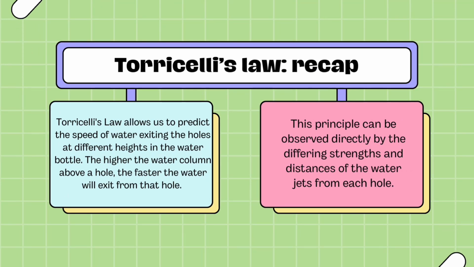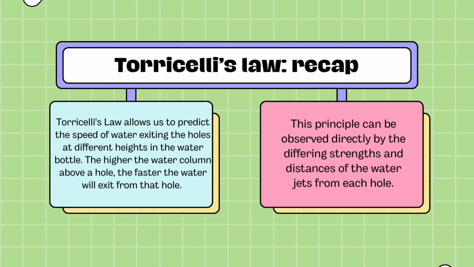the ground or dispersing. Torricelli's law states that the volume of a fluid leaking from a container is directly proportional to the size of the hole and the pressure of the fluid. What is mostly applied in this law is water pressure. This is the force that water exerts on the wall of its container due to its weight. That's why we took off the bottle cap in this experiment.